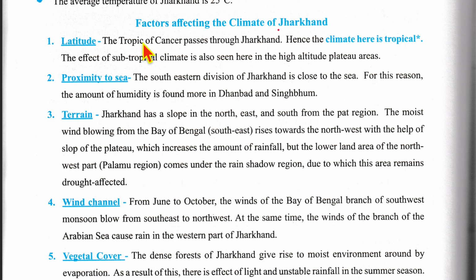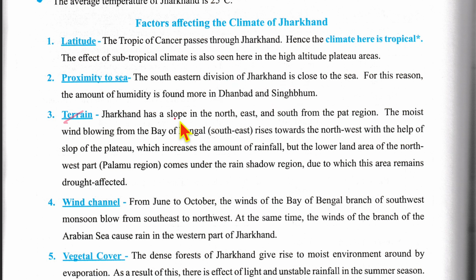Factors affecting the climate of Jharkhand. Latitude. Now the Tropic of Cancer passes through Jharkhand, hence the climate here is tropical. The effect of subtropical climate is also seen here in the higher altitude plateau area. Proximity to the sea. The north-southeastern division of Jharkhand is close to the sea. For this reason, the amount of humidity is found more in Dhanbad and Singhbhum.